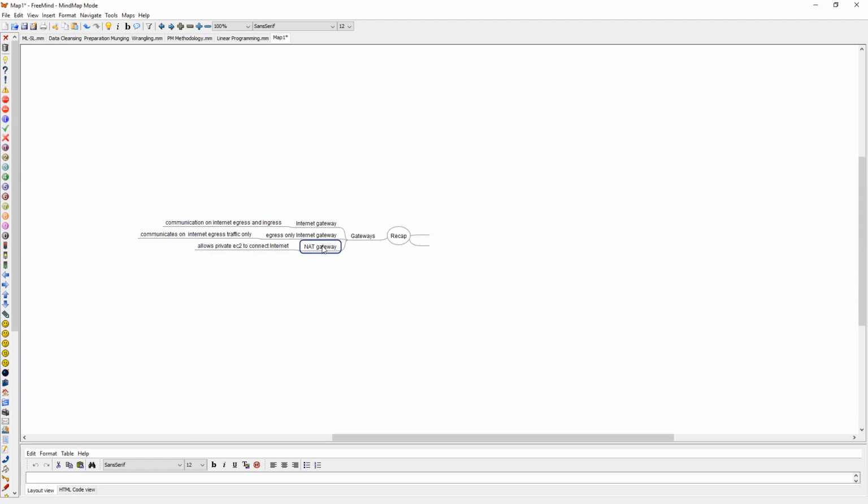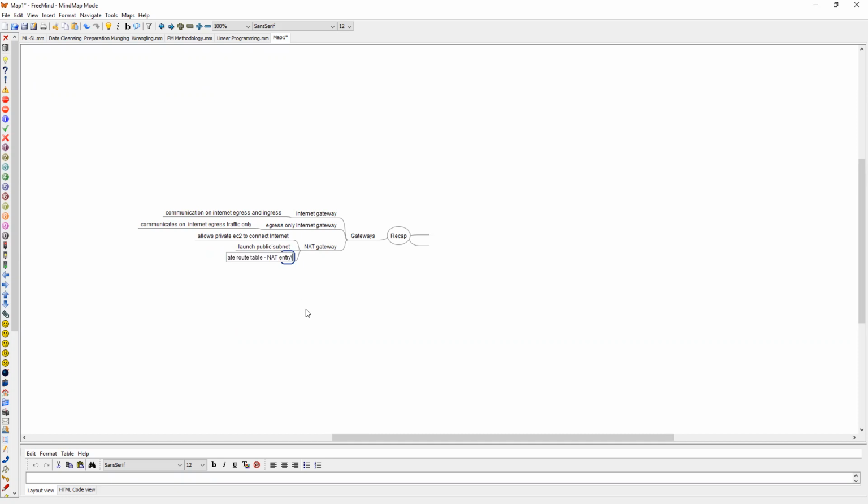That is NAT gateway. And here we talked about one more thing called NAT instance. Your NAT gateway has to be always launched in public subnet. And private subnet route table should have NAT entry, right? Should have NAT entry. That's how you configure NAT gateway.